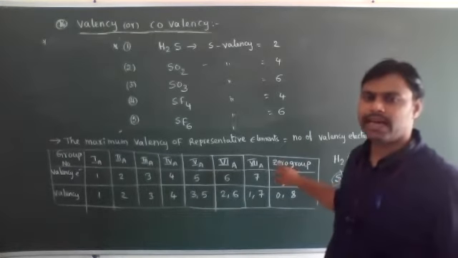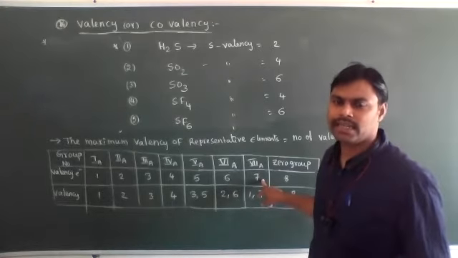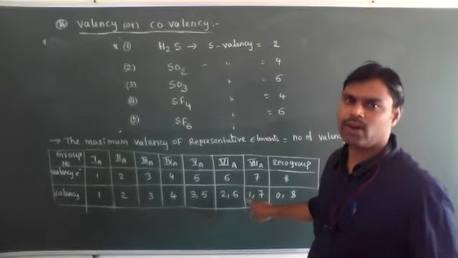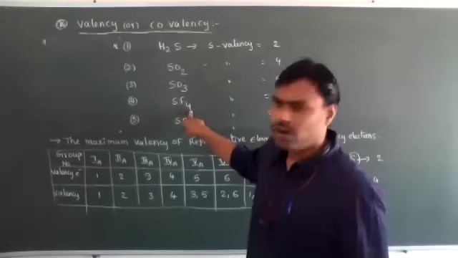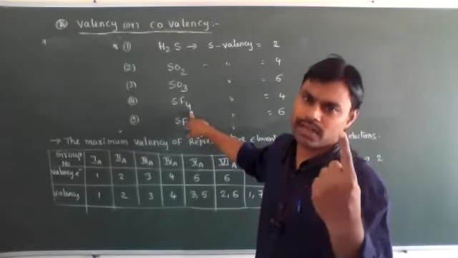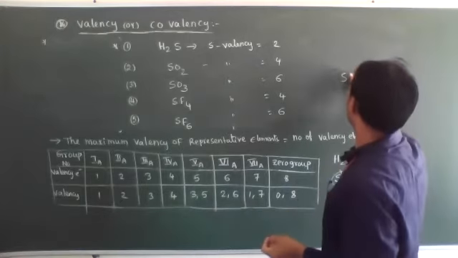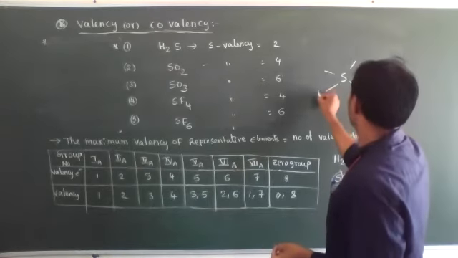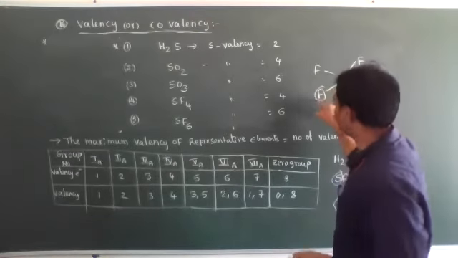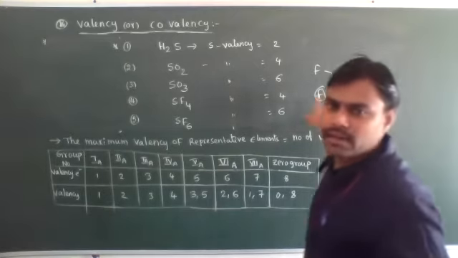And 7th A group elements are the halogen family. The valence shell contains 7 electrons. Their minimum valence is 1. Like halogens as bonded atoms. In SF4, what is the valence of fluorine atoms? Each fluorine atom 1 only, because one single fluorine atom is forming how many bonds? 1 bond only. That's why each fluorine atom valence is 1.